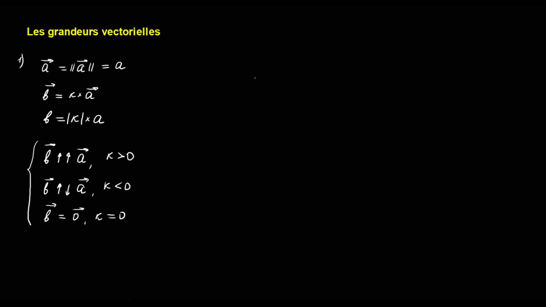Let the vector b equal 3 vectors a, and vector d equal to minus 2 vectors a. And the last one, let's say the vector e equals to minus the vector a.